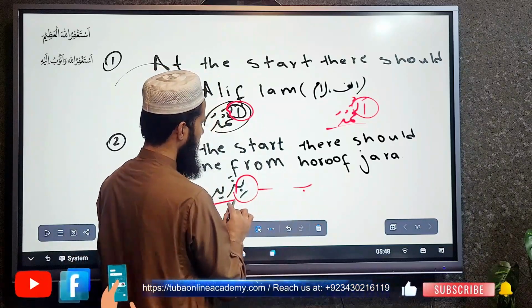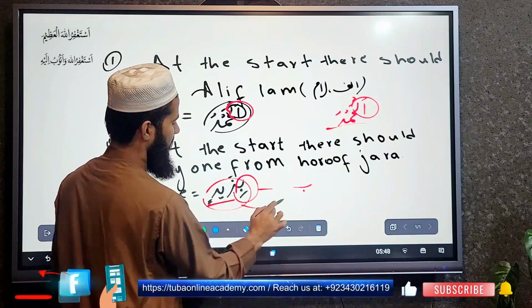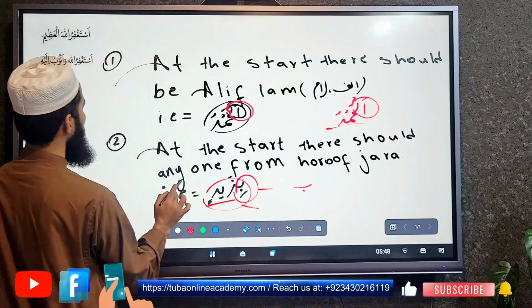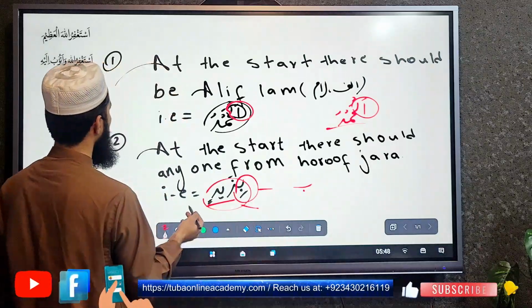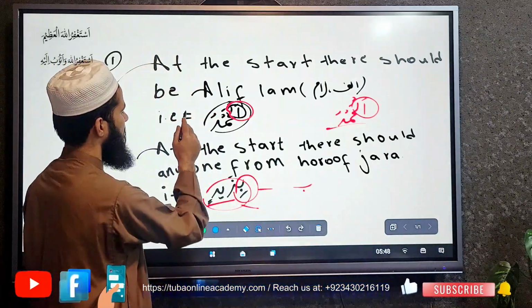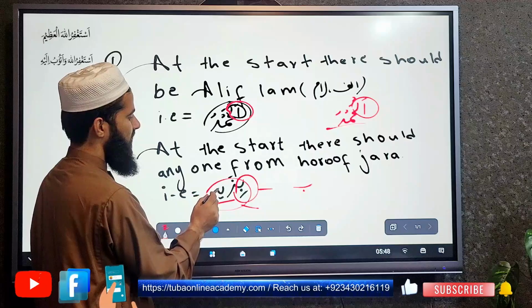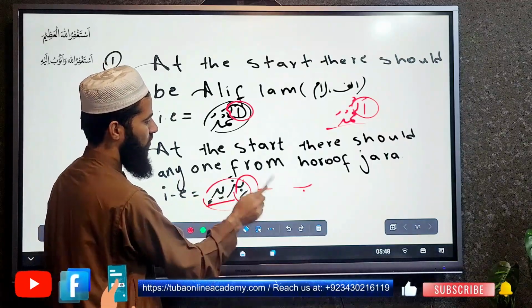Because of this ba, we considered this kalima as ism. Okay, we consider this kalima as what? As ism. So we have more symbols for isms. In this video we can cover these two symbols, and after it we will learn about huroof-e-jar.